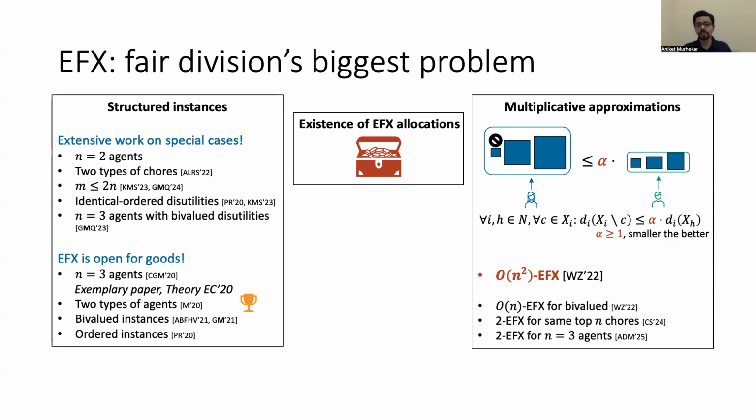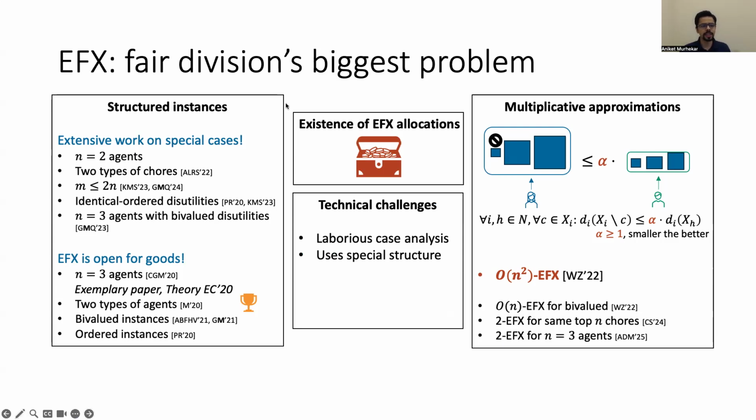Along these lines, there is also a lot of work on special cases. For example, when agents agree on the relative order in which they find chores of high disutility, better factor approximations are known.